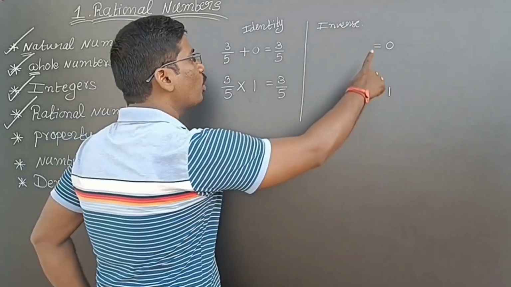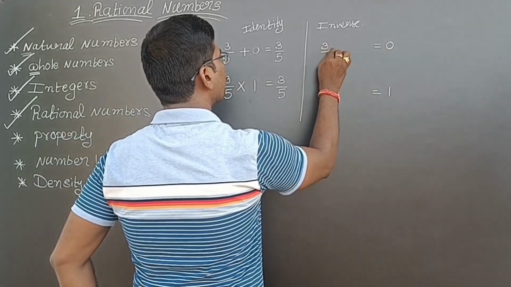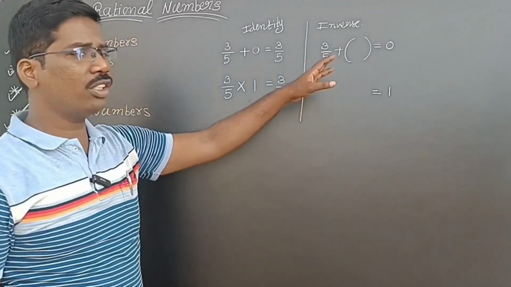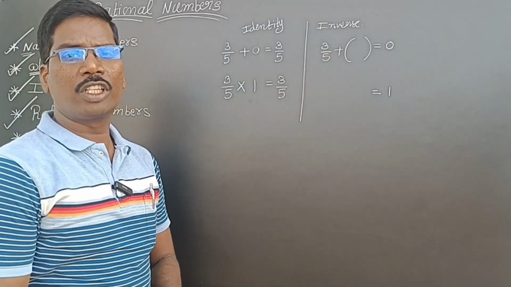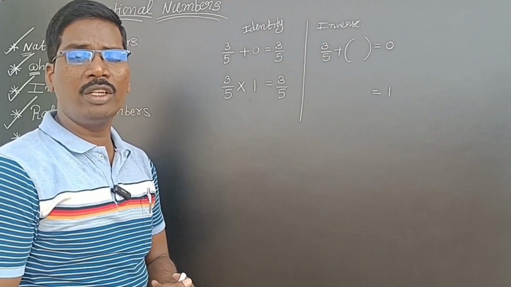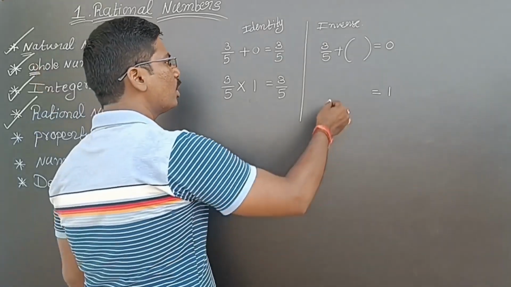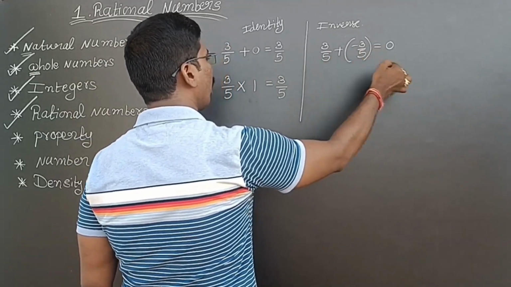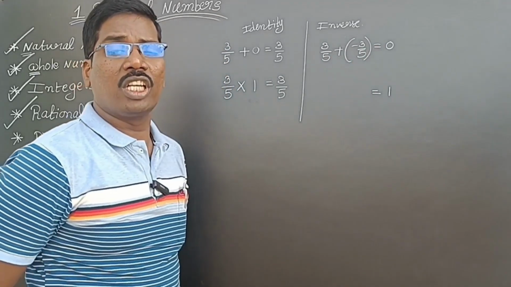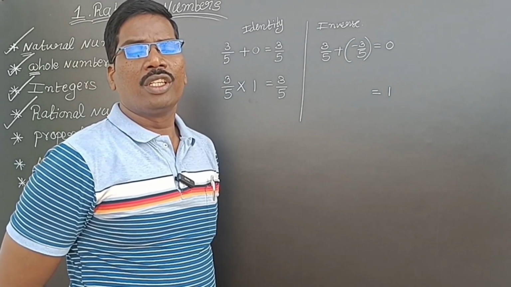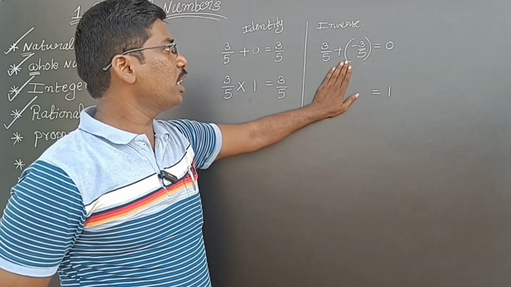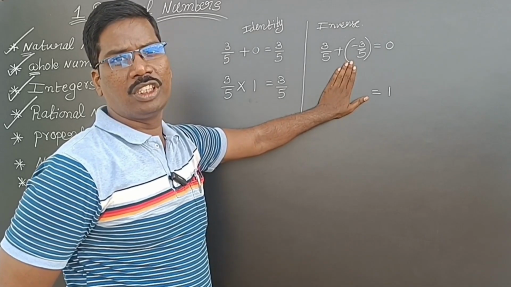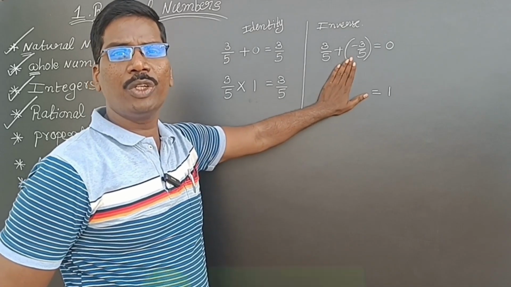Now see here, I have to get 0. Now I will take 3 by 5. Now we are adding. What number am I adding to get 0? For 3 by 5, I have to take minus 3 by 5. Here 3 by 5 and minus 3 by 5 are inverse elements to each other. This is called additive inverse because we are adding them.